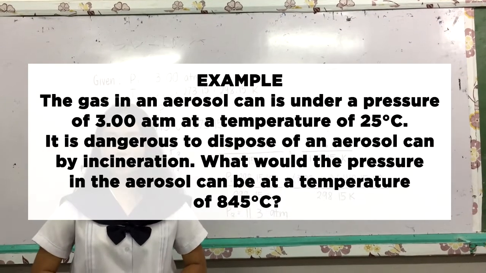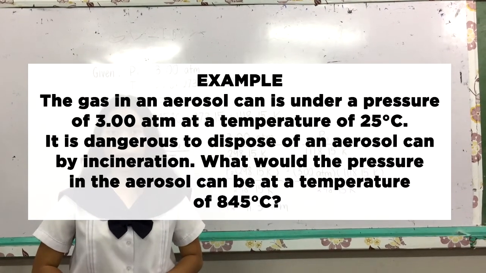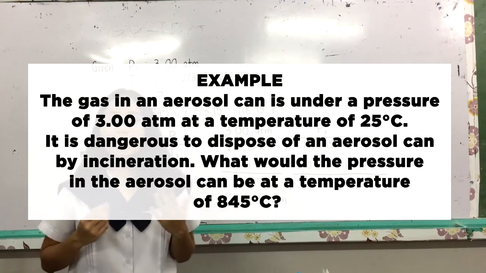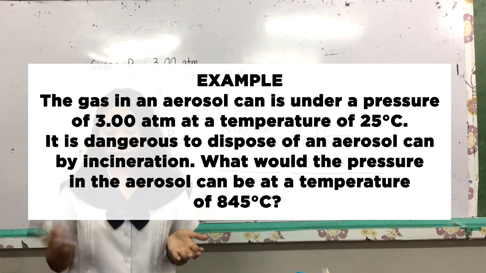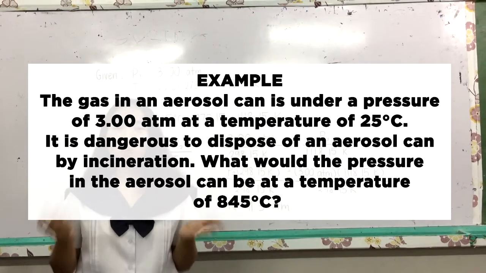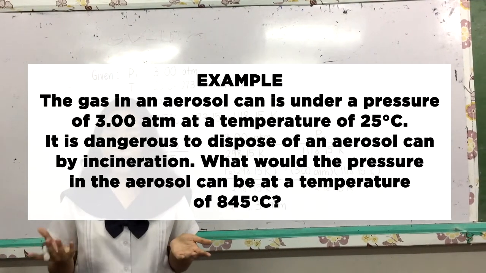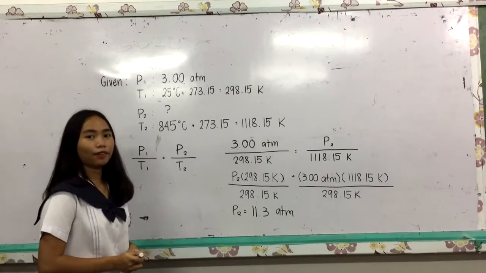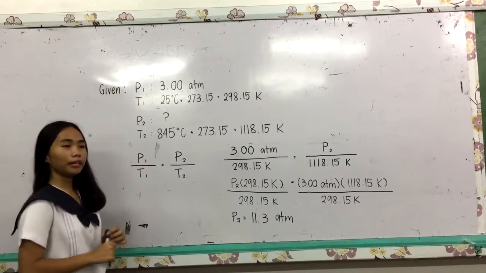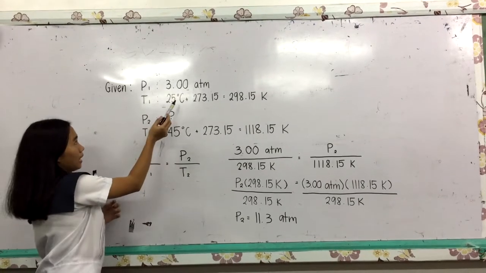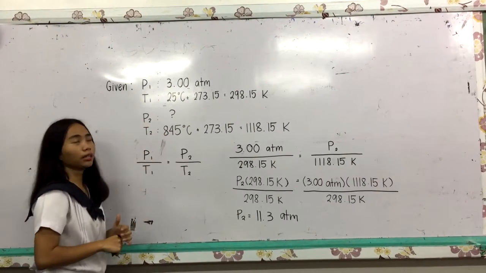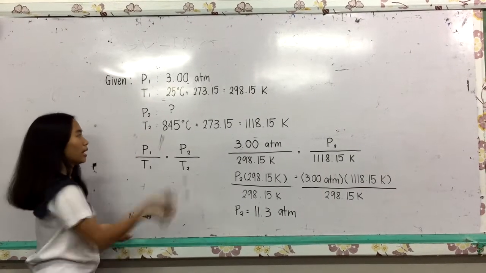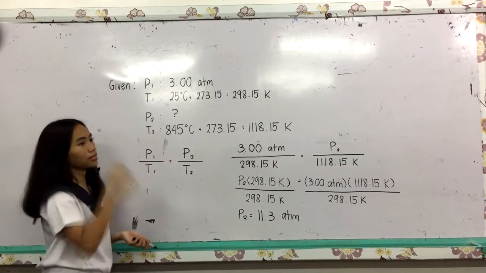The gas in an aerosol can is under a pressure of 3 atm, or atmosphere, at a temperature of 25 degrees Celsius. It is dangerous to dispose of an aerosol can by incineration. What would the pressure of the aerosol can be at a temperature of 845 degrees Celsius? So our given in this problem is our initial pressure of 3 atm. Our initial temperature is 25 degrees Celsius. Our final temperature is 845 degrees Celsius.